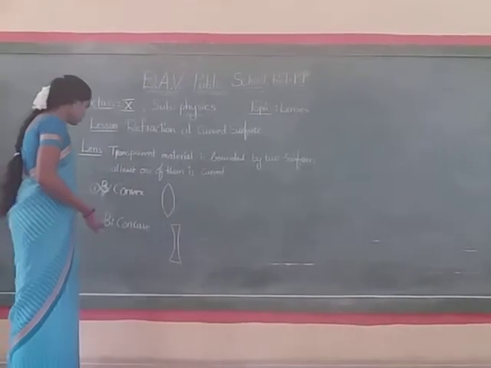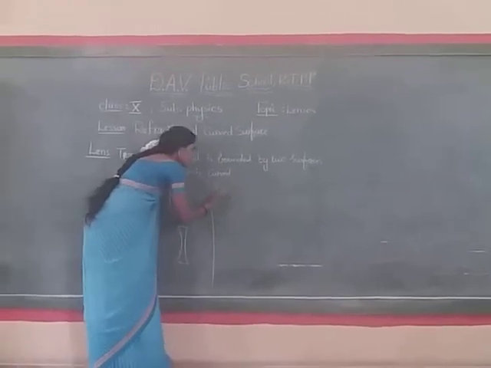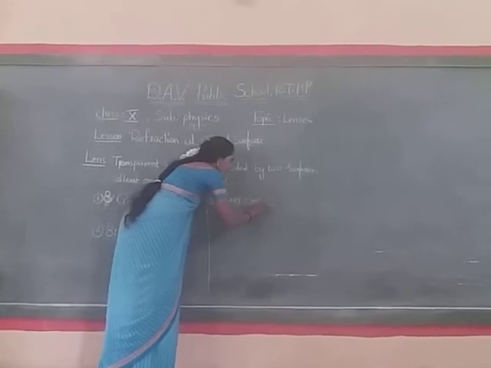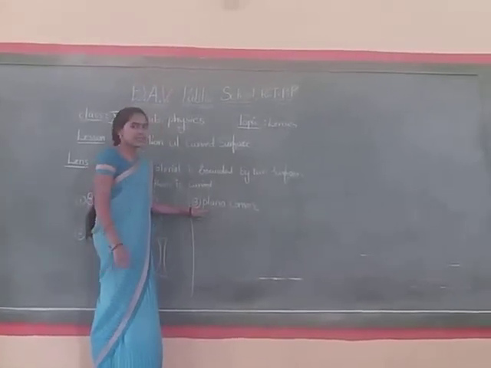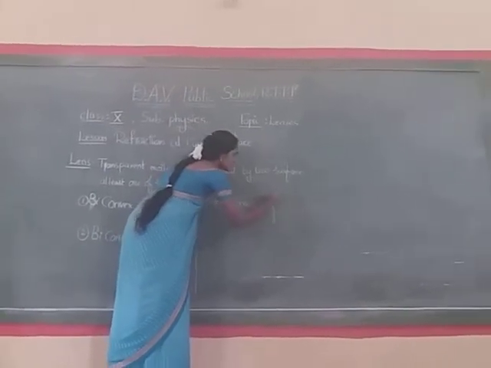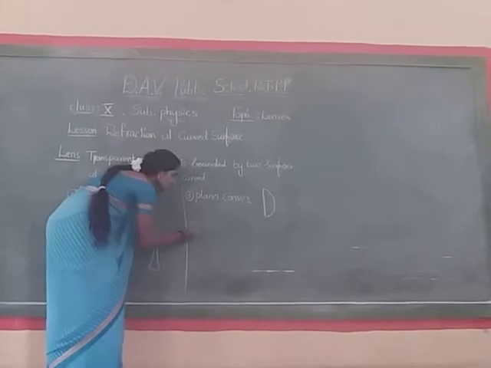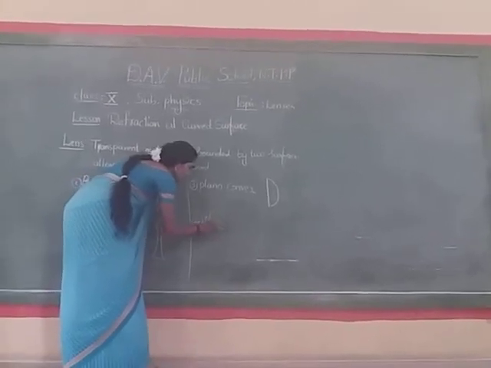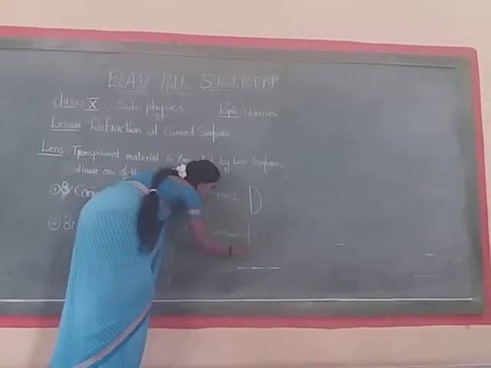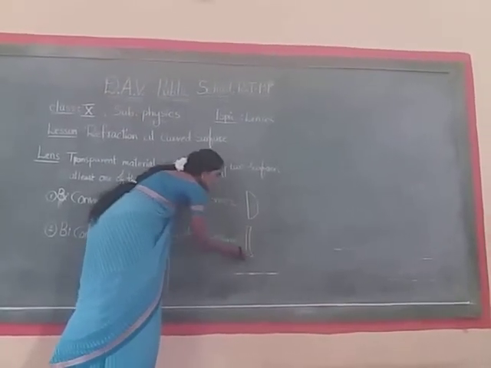And there are different kinds. Plano-convex lens: in the name itself, one surface is plane and the other surface is convex. And plano-concave: one surface is plane and the other surface is concave.